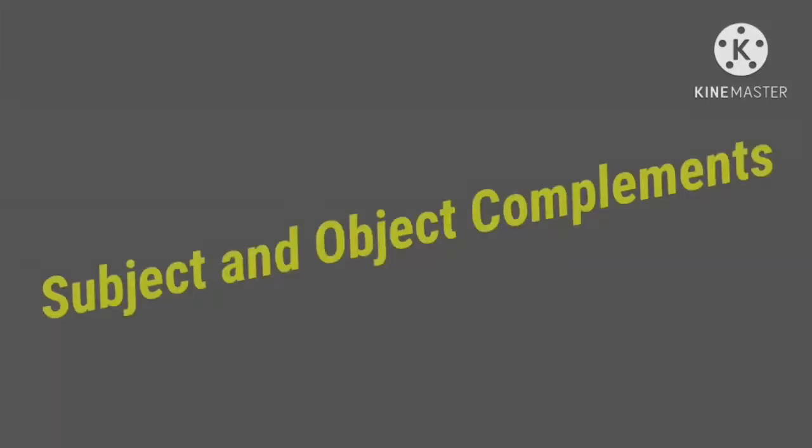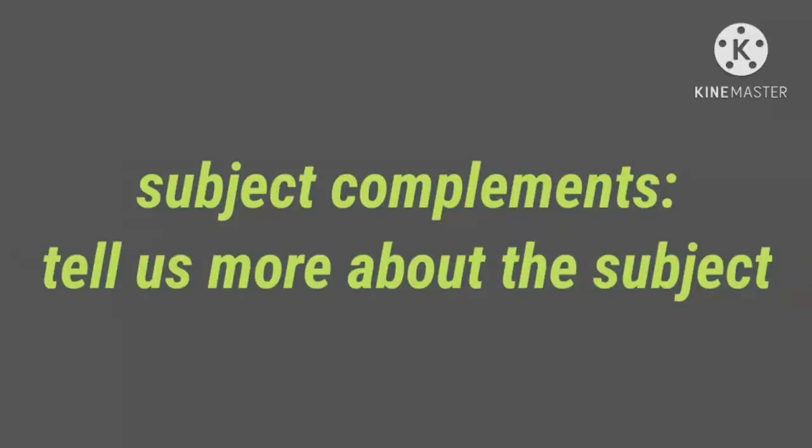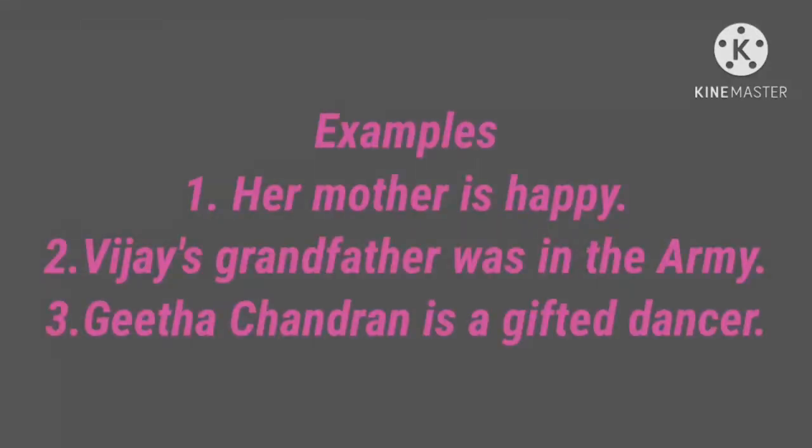Next, subject and object complements. Complements can be of two types. One is subject, another one is object. What are subject complements? Complements that tell us more about the subject of the verb are called subject complements. Here, her mother is happy. So here the complement is happy, it tells about the subject. So this is a subject complement. Vijay's grandfather was in the army. In the army is a complement.